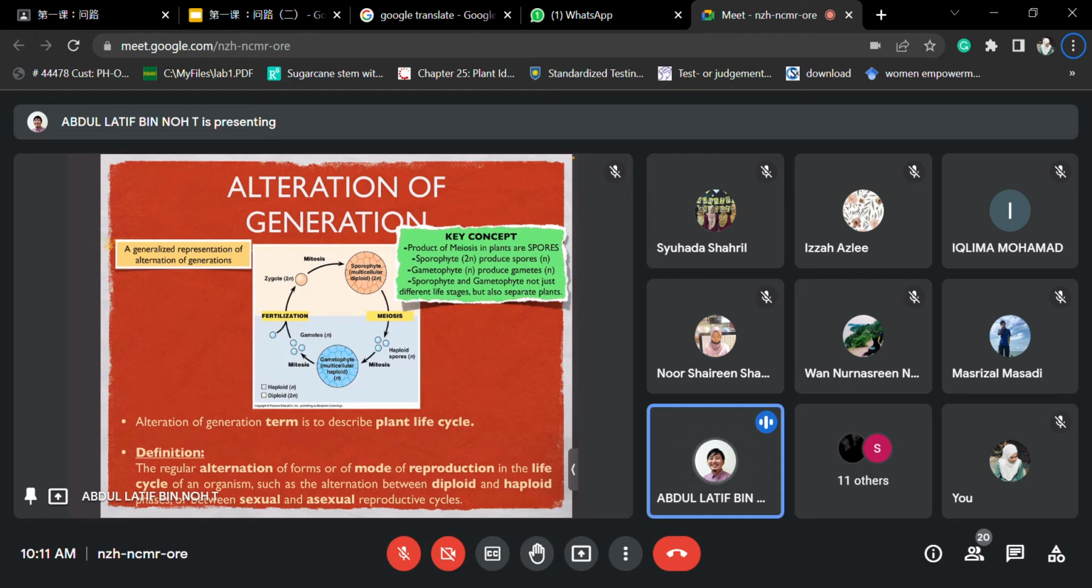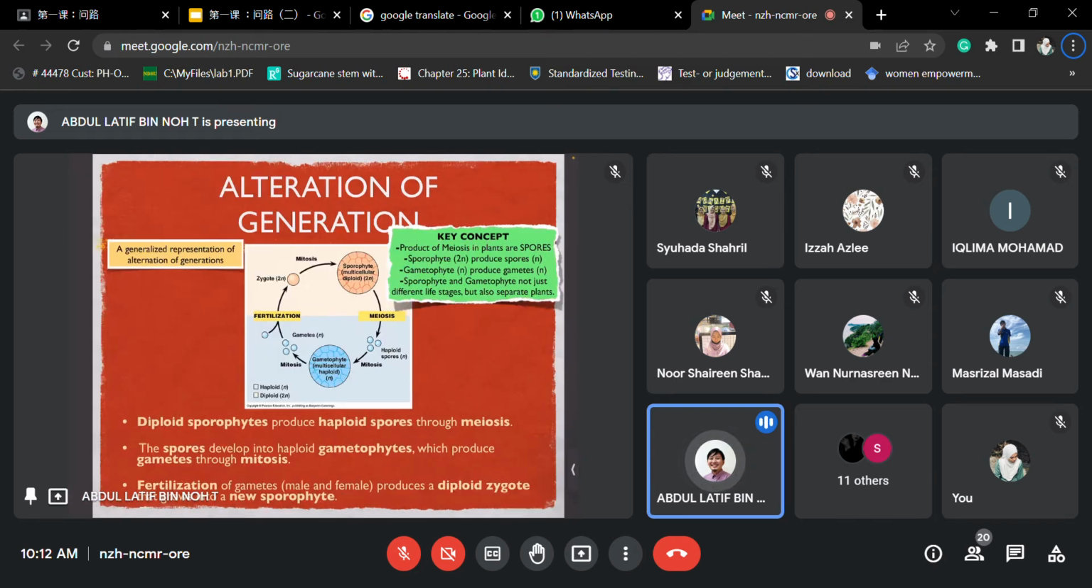All right. So bear in mind, in plants they also have sexual and asexual reproduction processes as well. So for asexual, normally they undergo the mitosis process a lot. All right. So this is where they develop it. So a diploid sporophyte produces a haploid spore, like I said just now. They produce a haploid spore through meiosis.